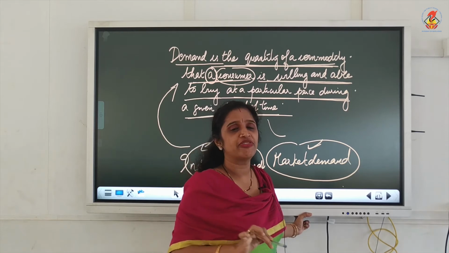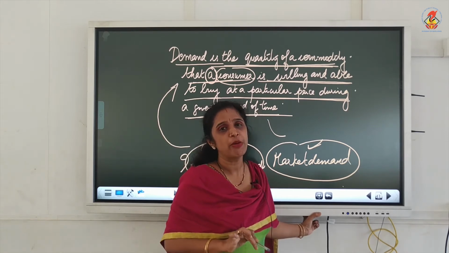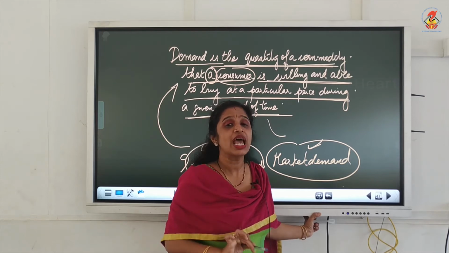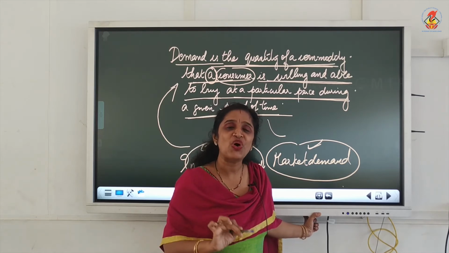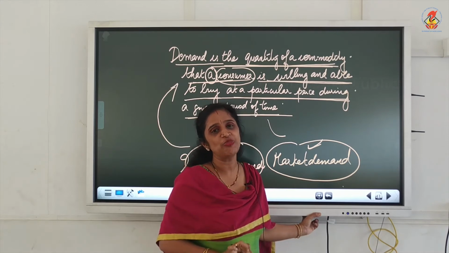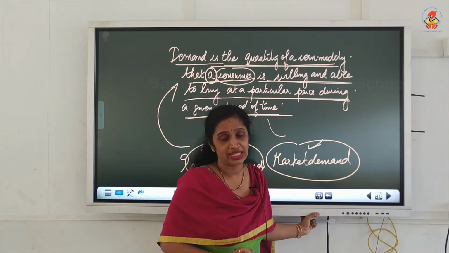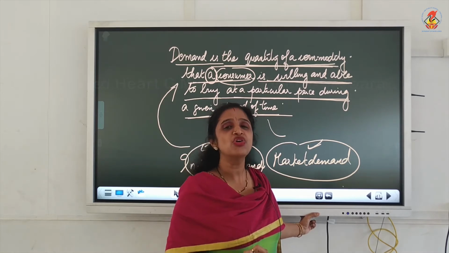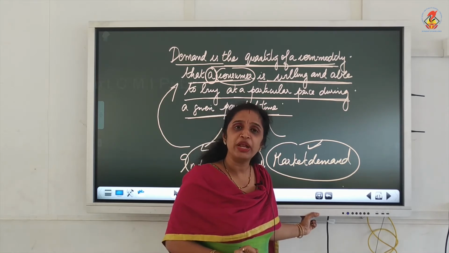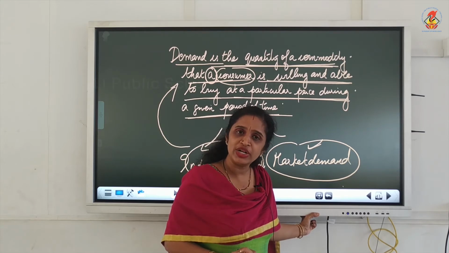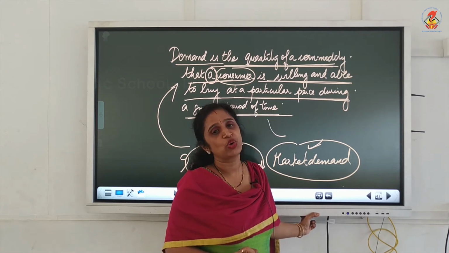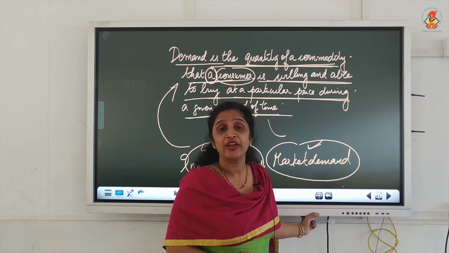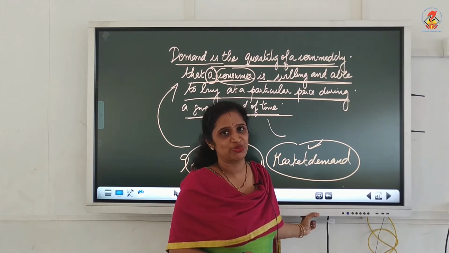That is the only difference between individual demand and market demand. In individual demand, we use a consumer, and in market demand, we use all consumers who are willing and able to buy. So, you need to learn only one definition which can be applied to both individual demand and market demand. The only difference is that for individual demand, a consumer, and for market demand, all consumers.